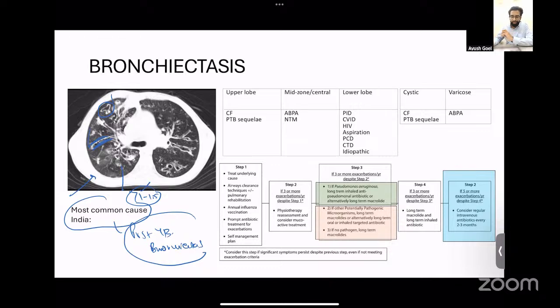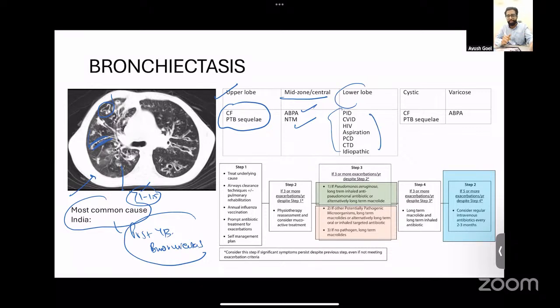Certain important info about bronchiectasis would be that depending upon the distribution of bronchiectasis, you can have different etiologies. When we talk about upper lobe predominant bronchiectasis, it is usually cystic fibrosis or a post-tubercular sequelae. When we talk about mid-zone or central bronchiectasis, it could be ABPA or NTM, and all the other remaining causes are actually a lower lobe predominant bronchiectasis. So just remember the upper lobe ones and the mid-zone ones.